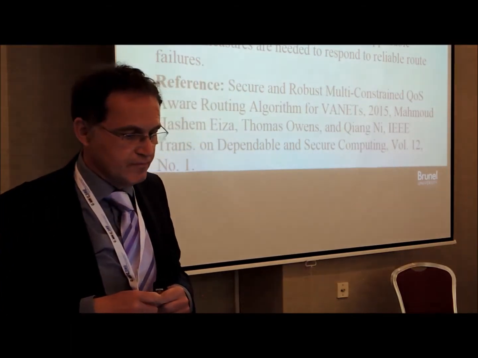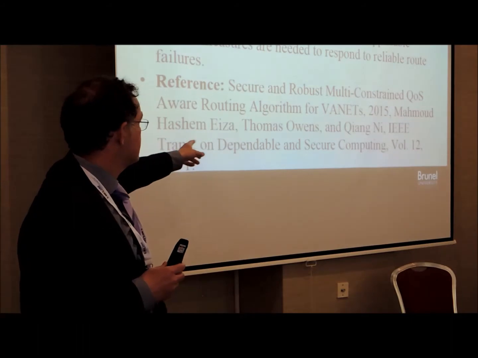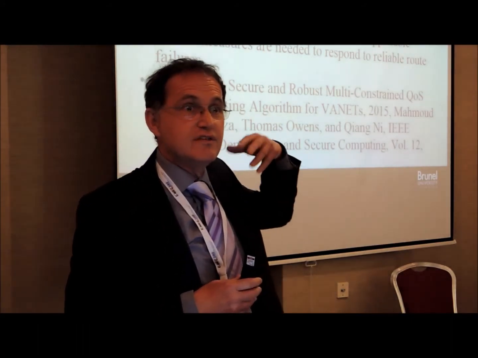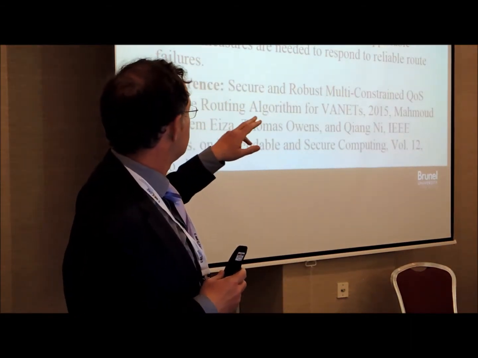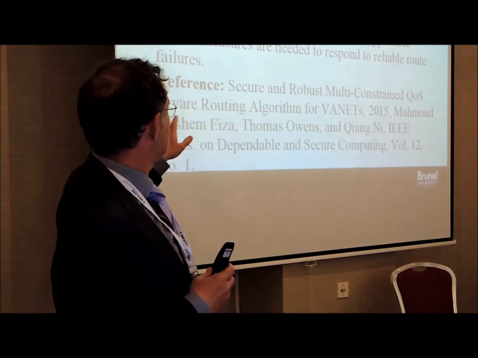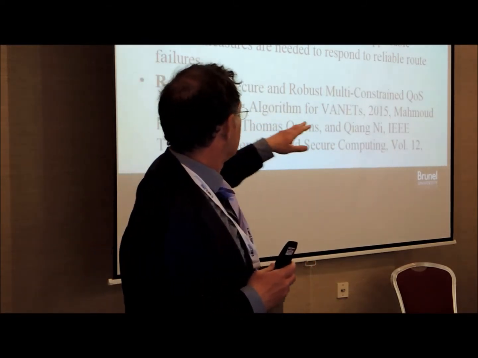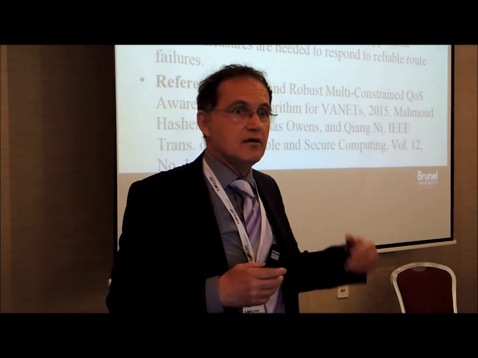And there is a paper in IEEE Transactions on Dependable and Secure Computing, that's January this year, which is the first half of this work, which is secure and robust multi-constrained quality of service routing aware algorithm for vehicular ad hoc networks, which was very well received.